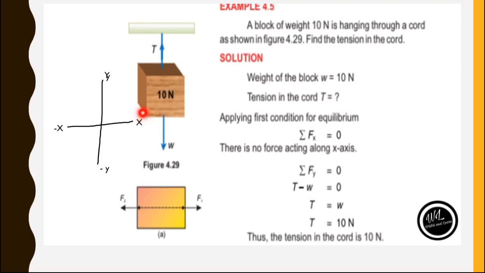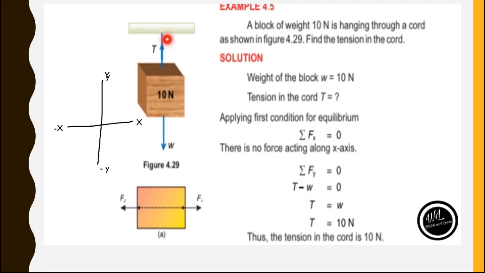Now let's say that we have the x and y axes, like positive y axis, negative y axis, positive x axis and negative x axis. So you can see here that there are two forces. In which direction are these forces acting? Are they acting along the x-axis? Do you think so? No, these forces are not acting along the x-axis. So the summation of Fx is equal to 0, as there is no force that is acting along the x-axis.